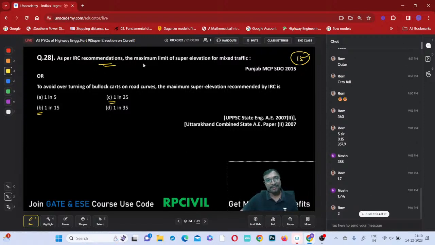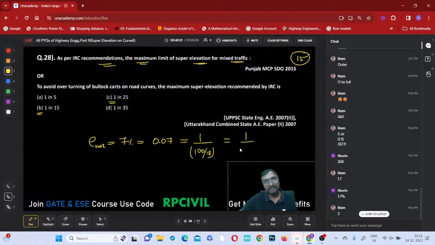As per IRC recommendations, the maximum limit of the superelevation for mixed traffic is E maximum equal to 7%, which is 0.07. So what is it, 1 by which one? 100 by 7, tell me, 1 by how much? 14.28 it comes to be, everyone. But what is the nearby? 1 in 15. Option B is a nearby answer, right?